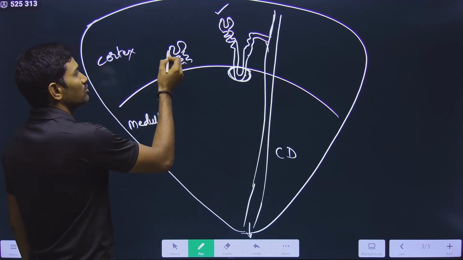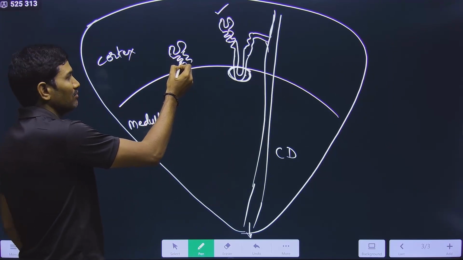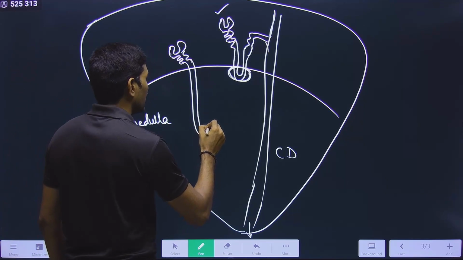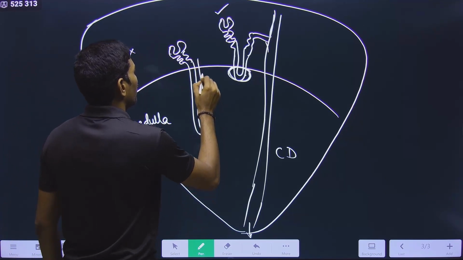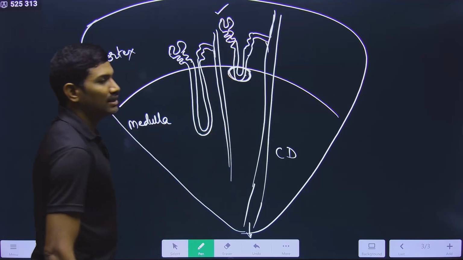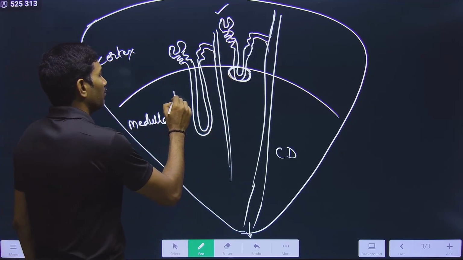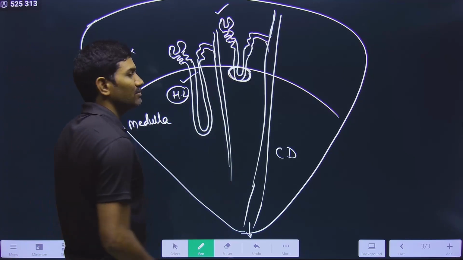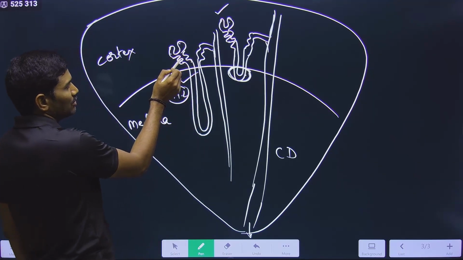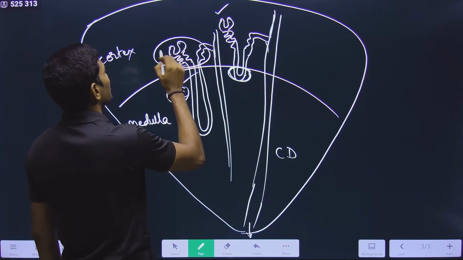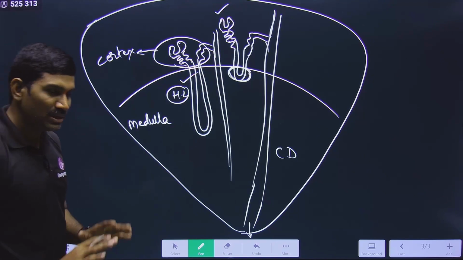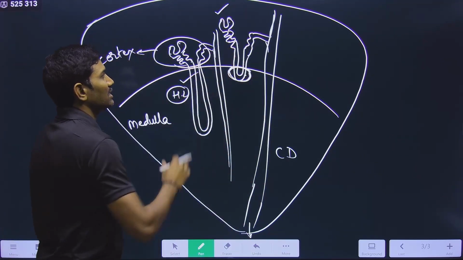For these nephrons also, Bowman's capsule and proximal convoluted tubule are present in the cortex. But these nephrons have a very long Henle loop. And for these, major portion of Henle loop is present within the medullary portion, whereas Bowman's capsule, proximal convoluted tubule and distal convoluted tubule are all present within the cortex region. In this way also some nephrons are present. Please observe carefully. Two types of nephrons are present.